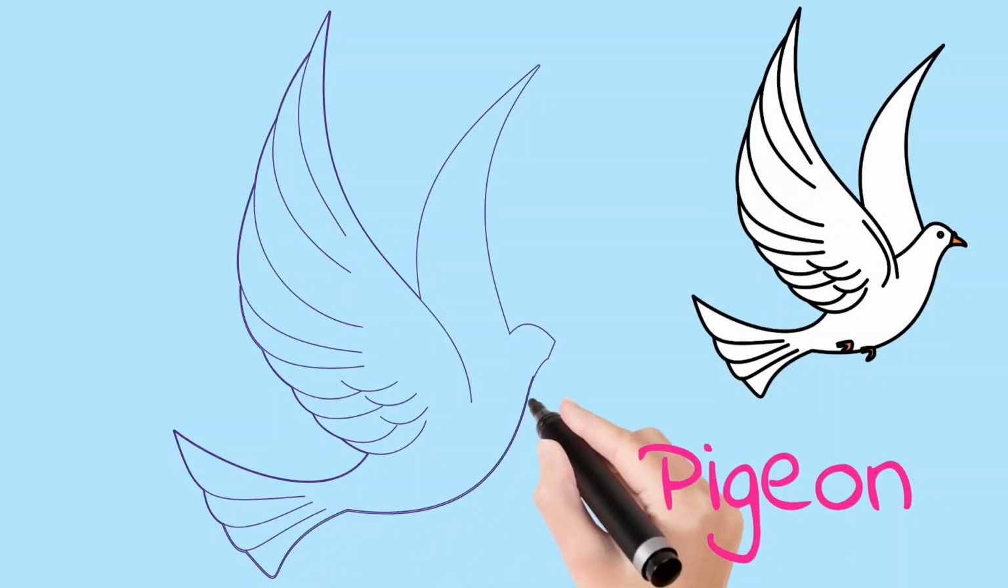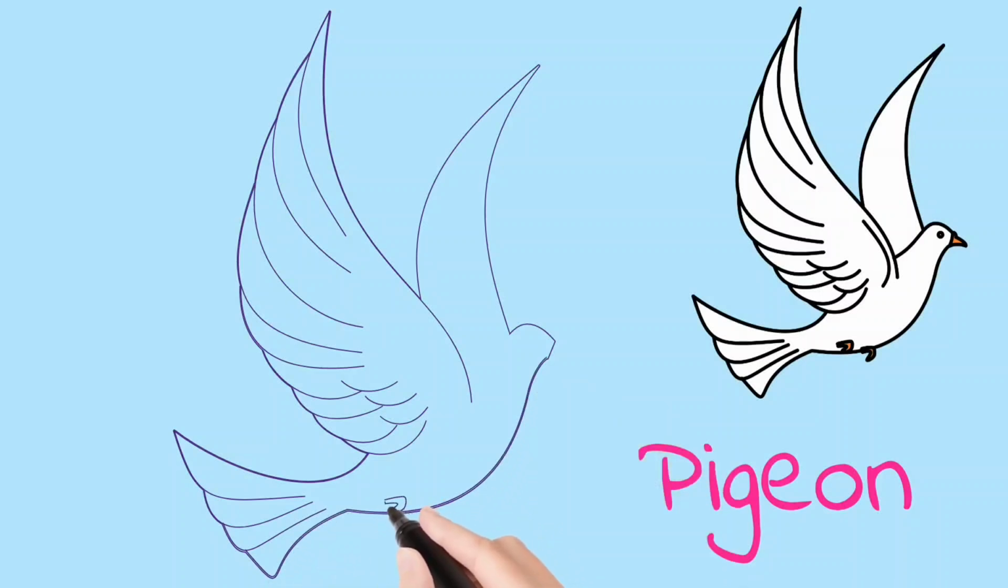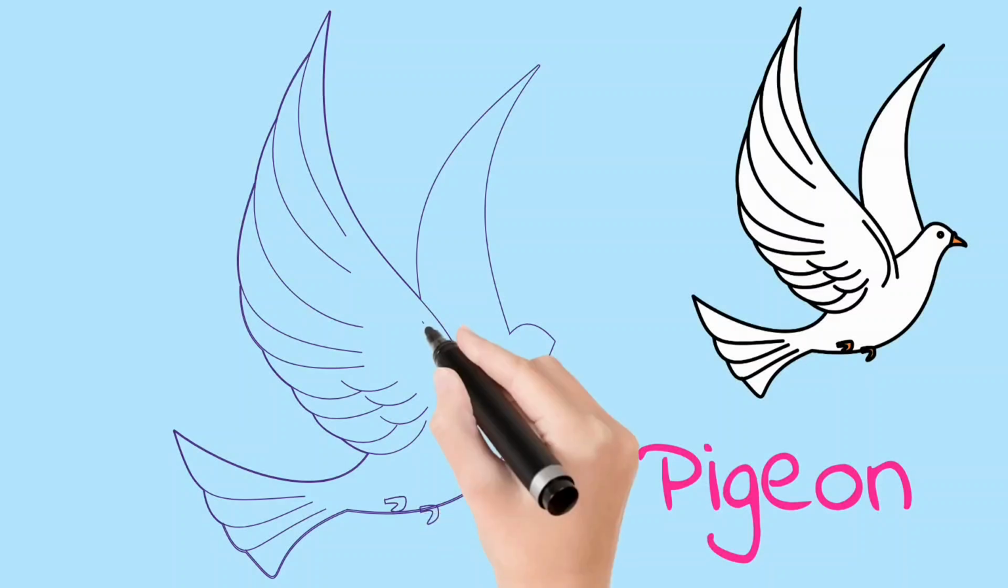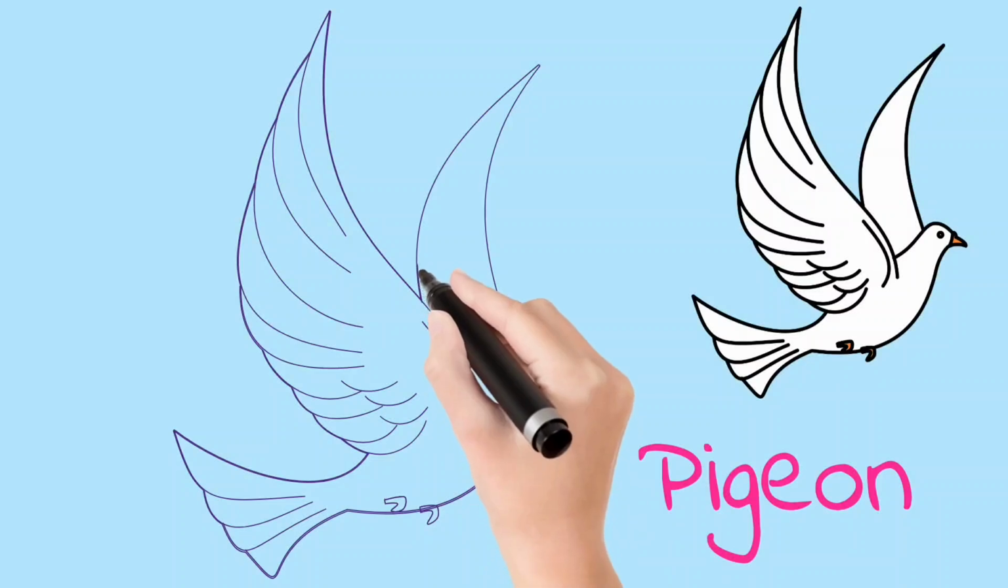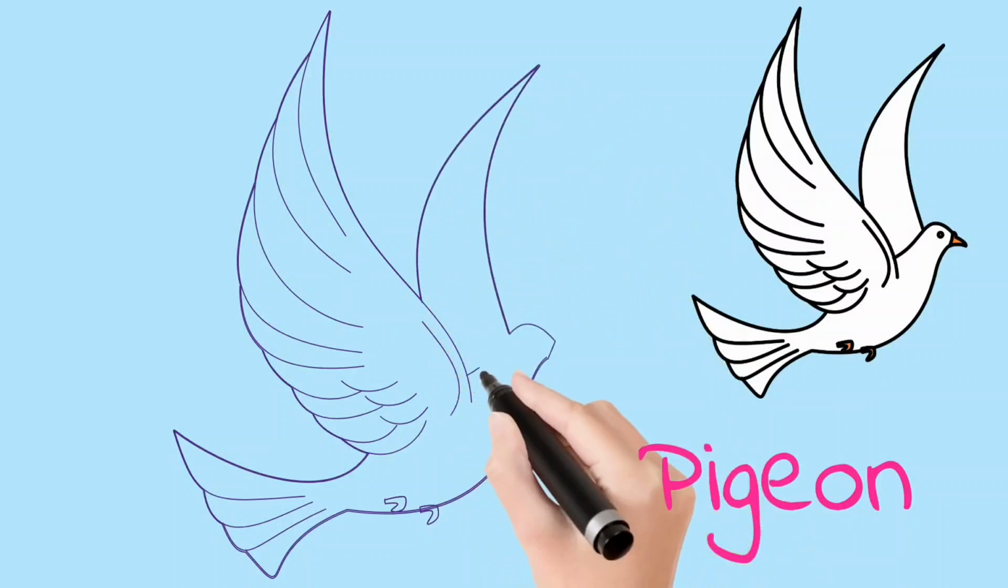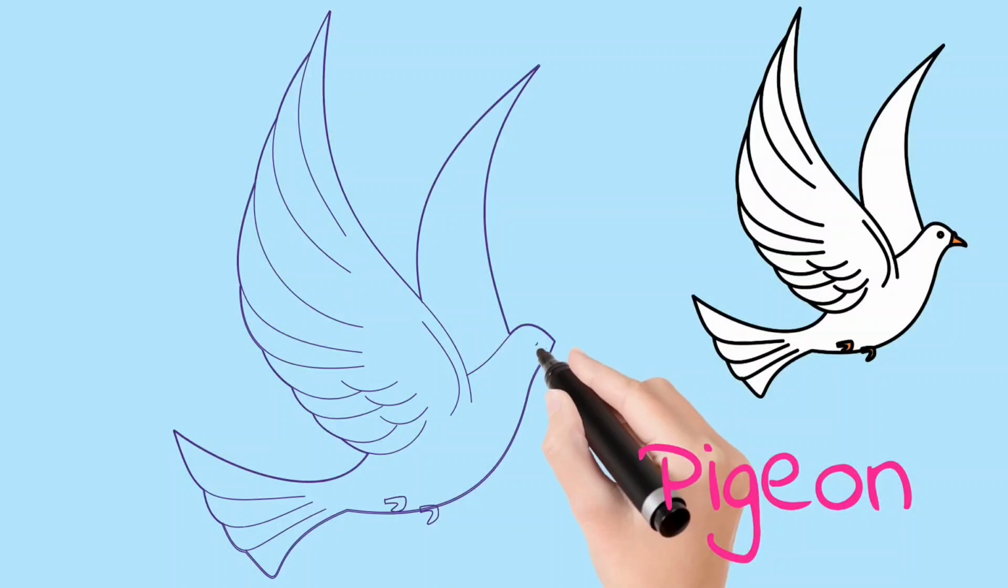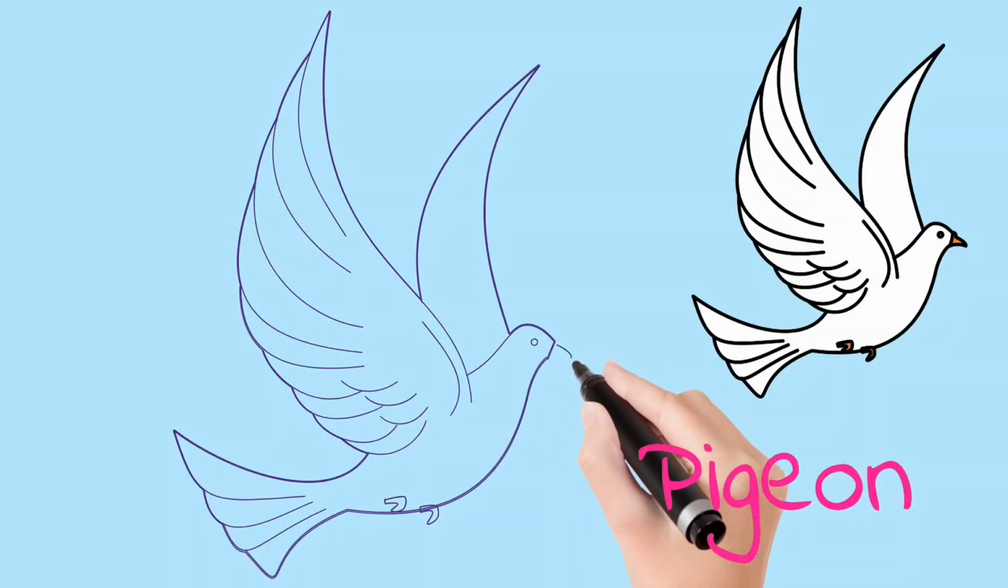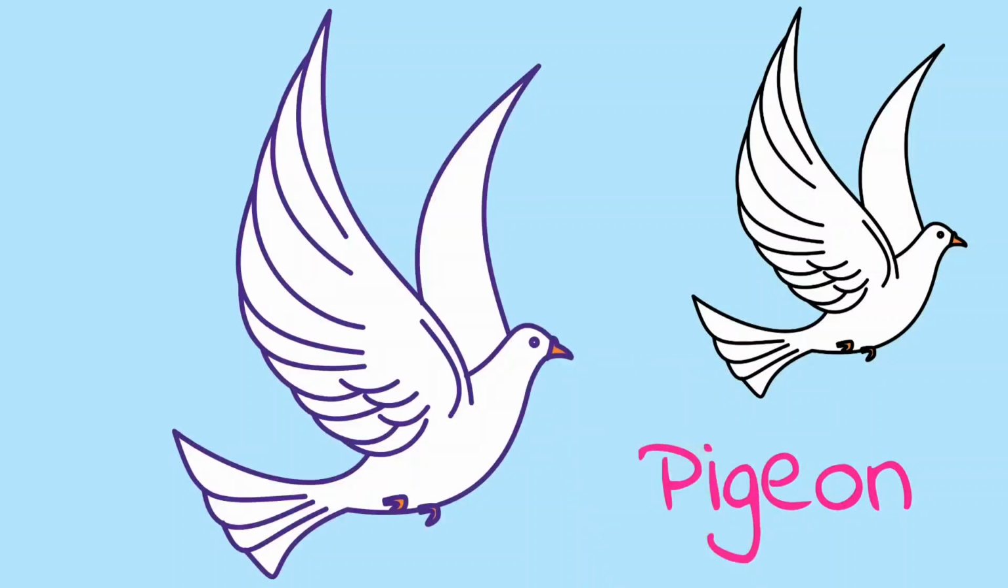A for apple, B for ball, C for cat, D for dog, E for elephant, F for fish, G for giraffe, H for horse, I for ice cream, J for jam, K for kite, L for lion, M for monkey, N for nest, O for orange, P for pen, Q for queen,